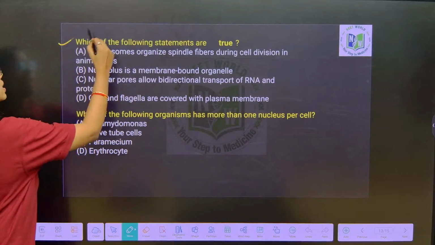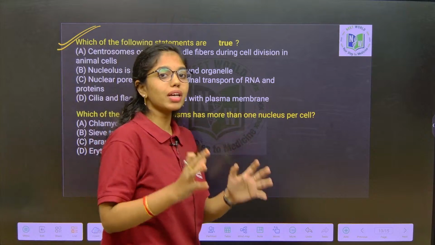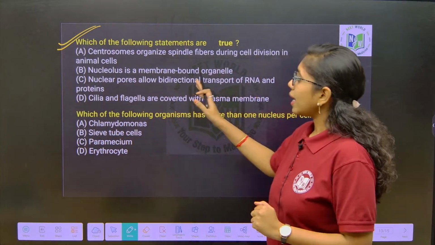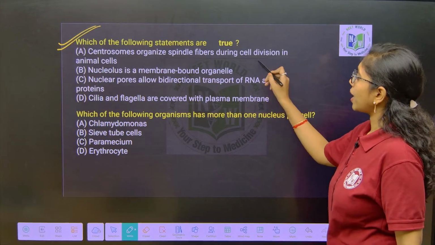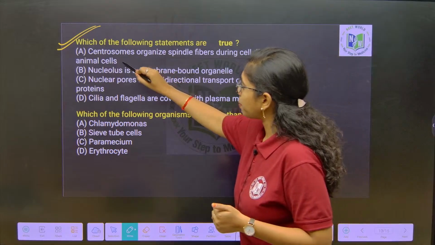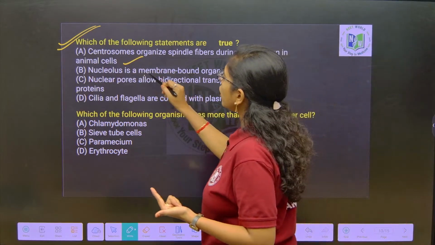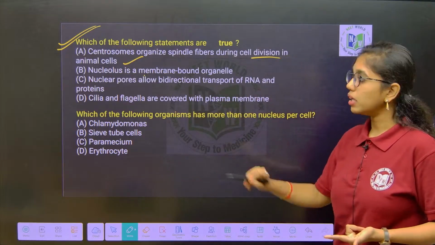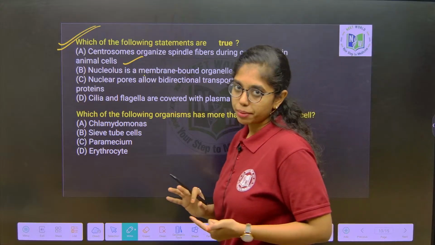Which of the following statements are true? Here we have to identify the combination of the correct statements. Look into that carefully. A: Centrosomes organize spindle fibers during cell division in animal cells. Okay, this happens where? In the animal cells. B: Nucleolus is a membrane bound organelle. Wrong. Nucleolus, which is present inside the nucleus, is not a membrane bound organelle.